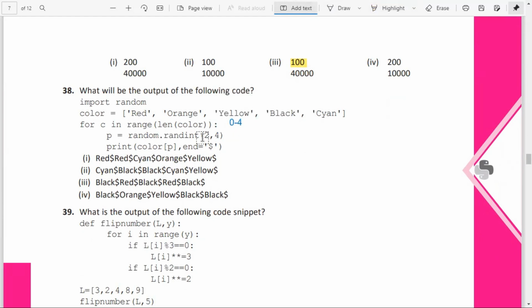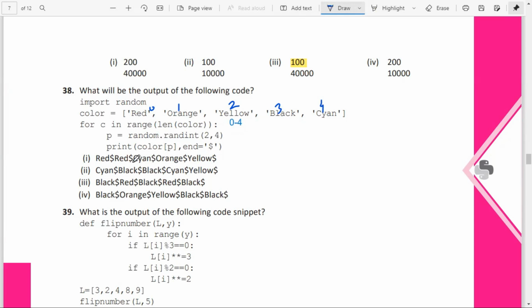Okay. Now print random dot randint 2 comma 4. So what is that here? This is the 0th index, this is 1, 2, 3 and 4. So from yellow, black, cyan, it can be any output, isn't it? Yellow, black, cyan, it can be any output because it is asking for 2 to 4.